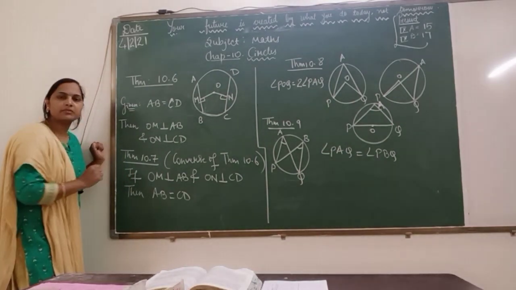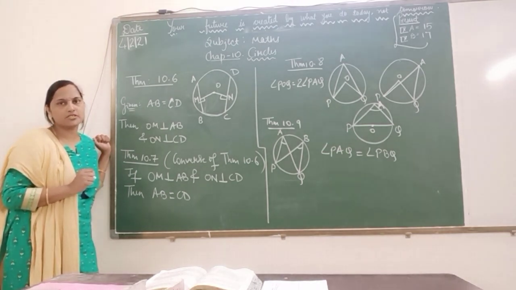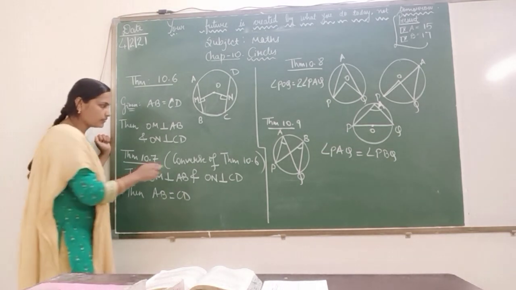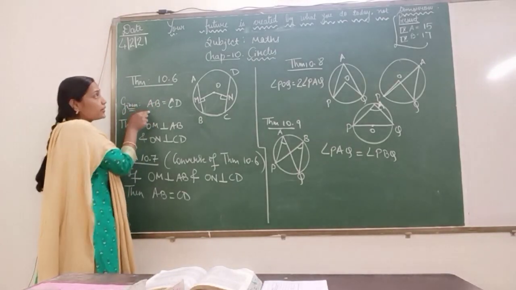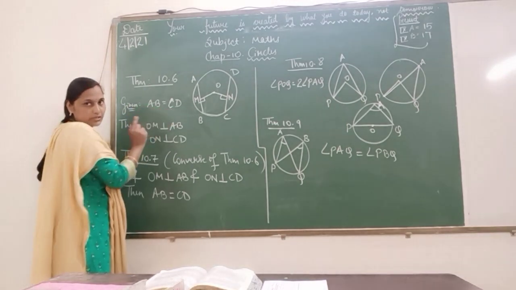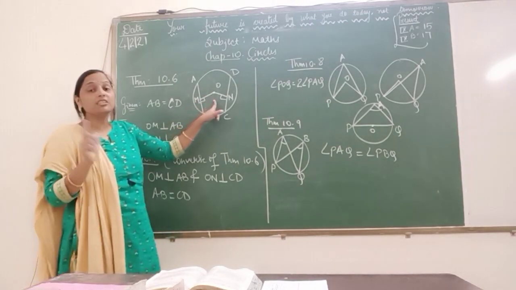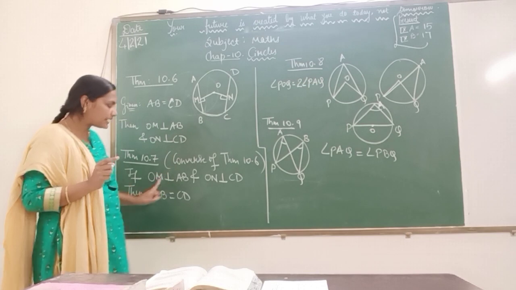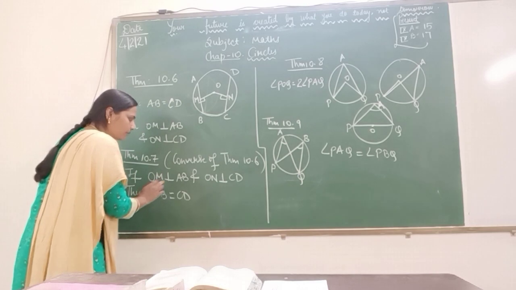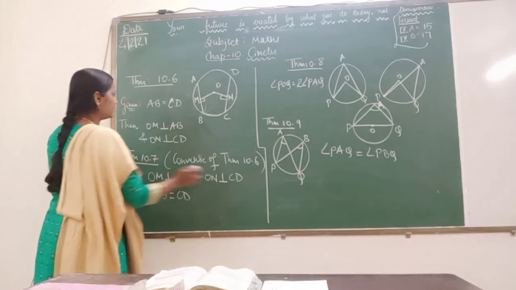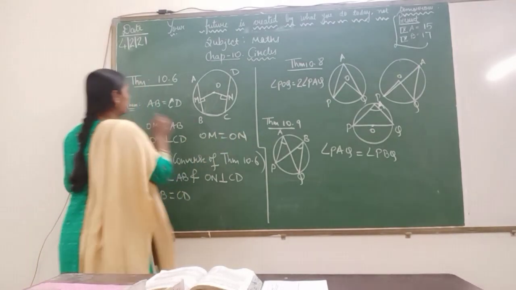Now if I talk about theorem 10.7, theorem 10.7 is the converse of theorem 10.6. Just opposite. Converse of theorem 10.6 means here in 10.6 I was given AB equal to CD, but here in 10.7 it will not be given. It is given that the lines are perpendicular and the distances are equal. Now what we are given in 10.7, the distances are equal. Means OM is perpendicular to AB, ON is perpendicular to CD.